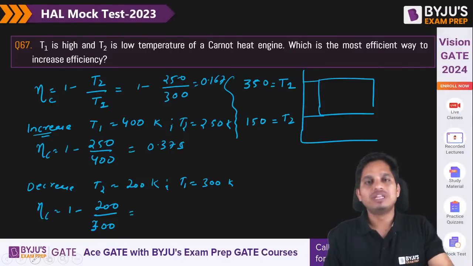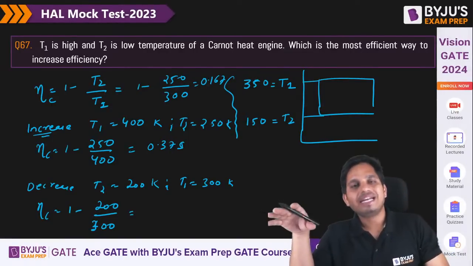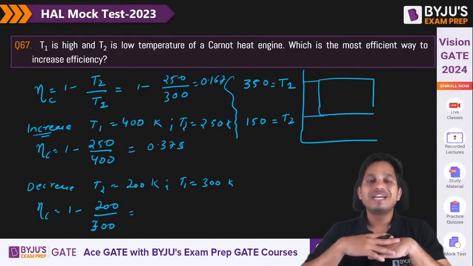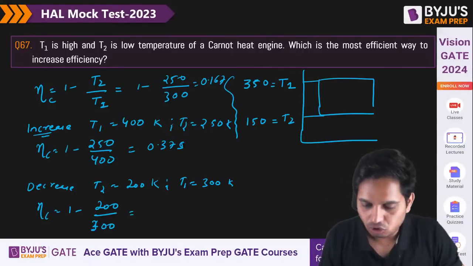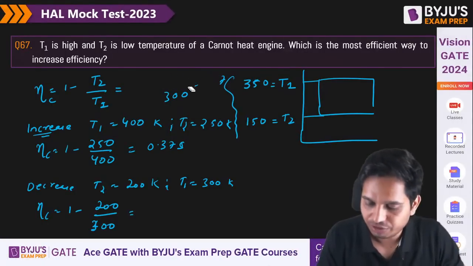I'm just guessing, but basically when you decrease the sink temperature, that is the most efficient way of increasing the efficiency of a Carnot cycle. Okay, so you can put the values. If you want I can do it with you as well.